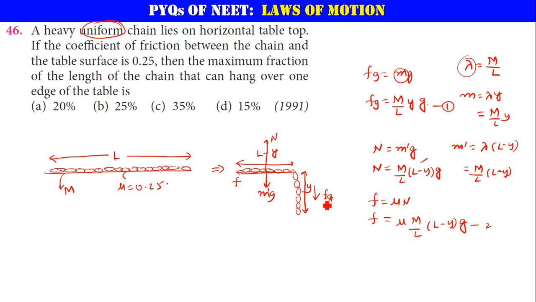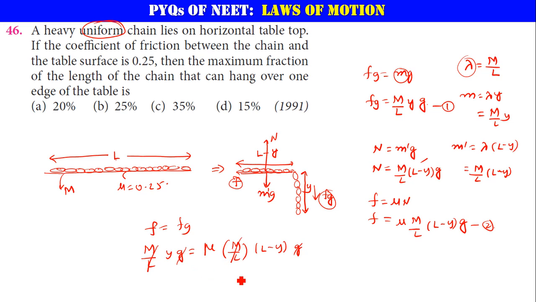This friction and Fg should be balancing each other so that the chain will not fall down, but will hang over on one edge of the table. So F is equal to Fg. Let me take them: M by L into y into g is equal to mu times M by L into L minus y into g. M by L and g cancel.